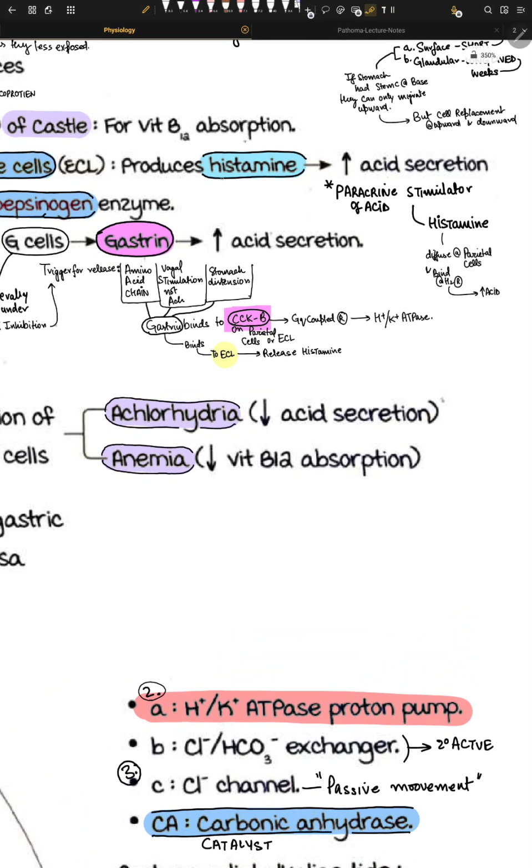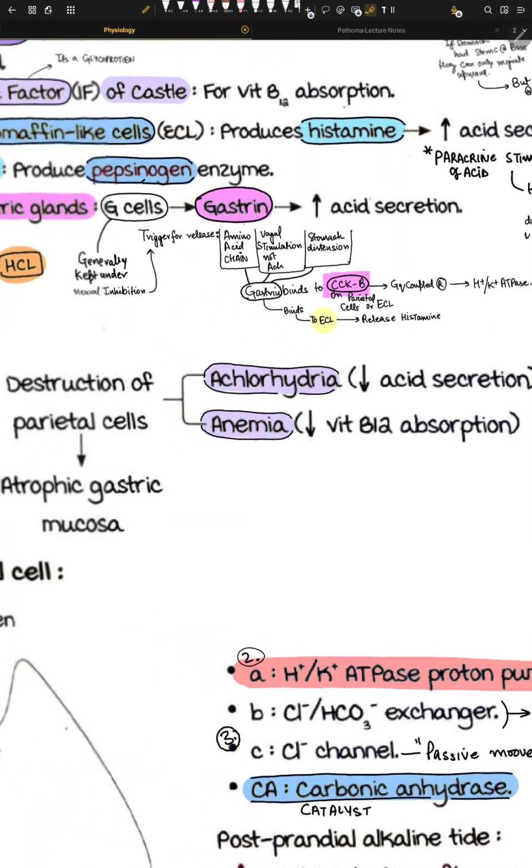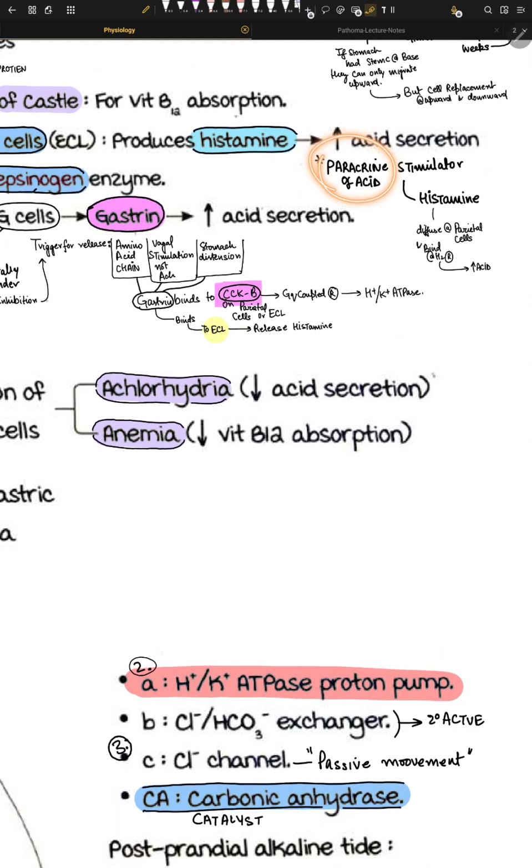Now let's try to understand the story of acid production. This ECL is a part of paracrine acid production. So what is paracrine? Paracrine means it's neither endocrine nor exocrine. It's in the middle. So that's what paracrine is.